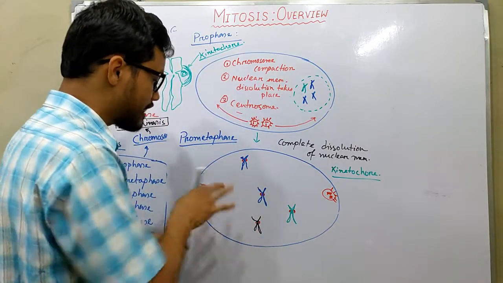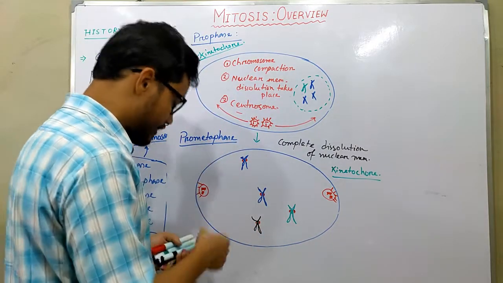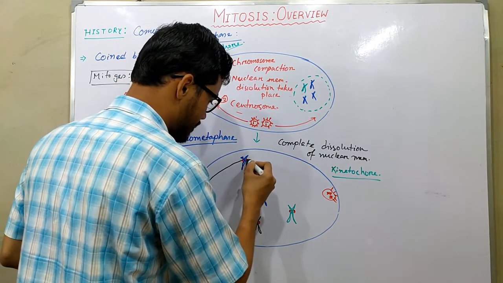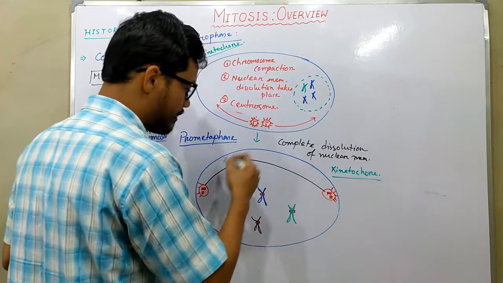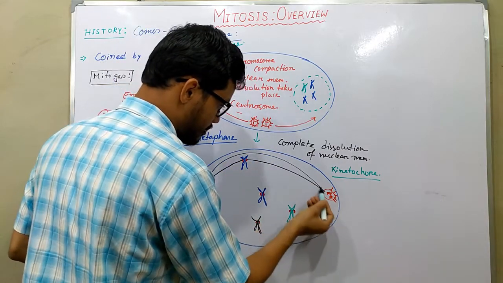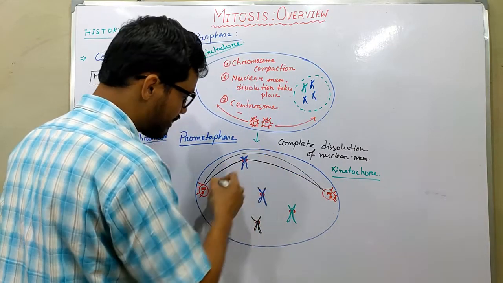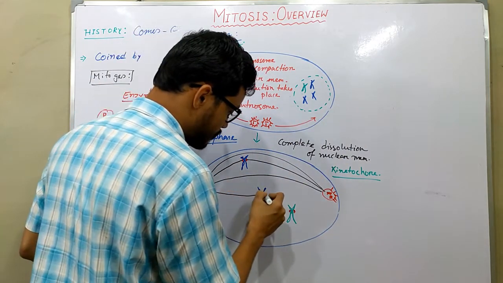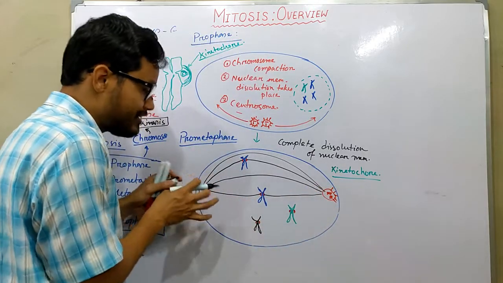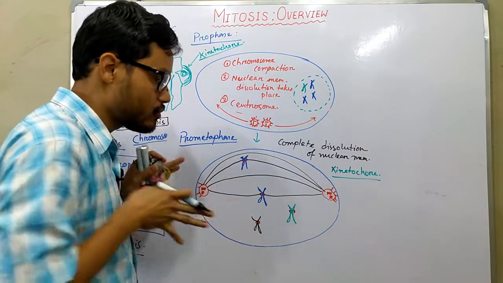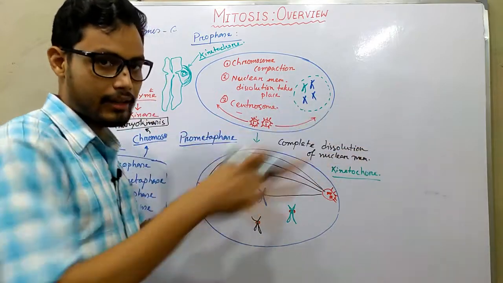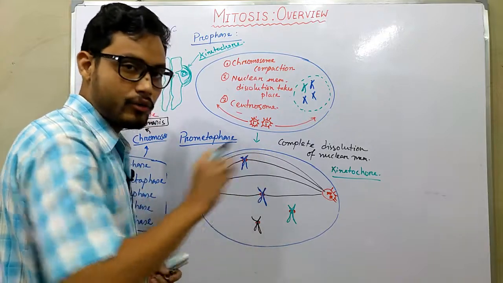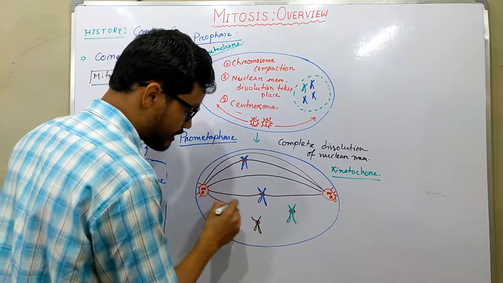In the prometaphase, the spindle fibers come out from the centrosome and bind with a particular kinetochore by a process known as the search and capture model. Those spindle fibers originate from the centrosomes and move towards the cell, searching for a kinetochore.